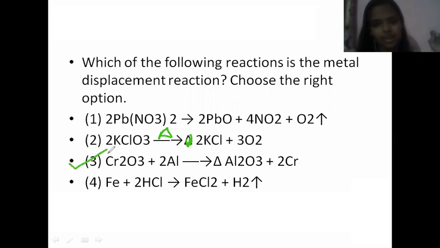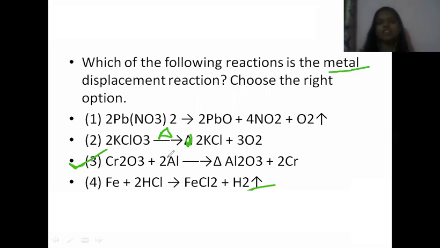So this is the right option. And the fourth option, that is Fe, this is also a displacement reaction, but this is a non-metal displacement reaction. How? Because here hydrogen is getting displaced and this is a gas, right? This is a non-metal. So this is a non-metal displacement reaction. They have asked you for a metal displacement reaction, and that is this option.